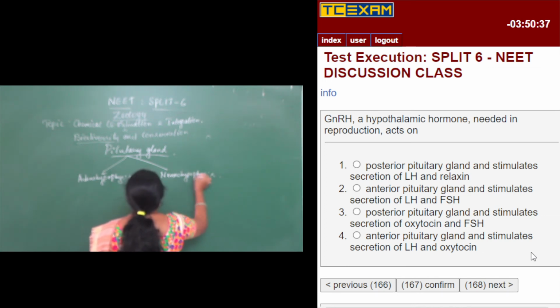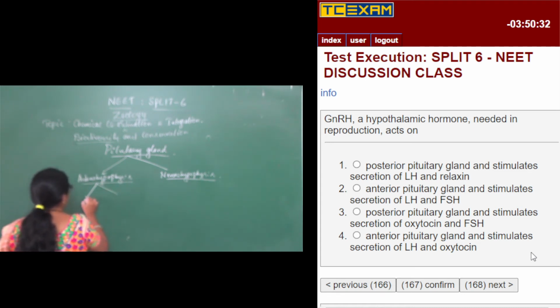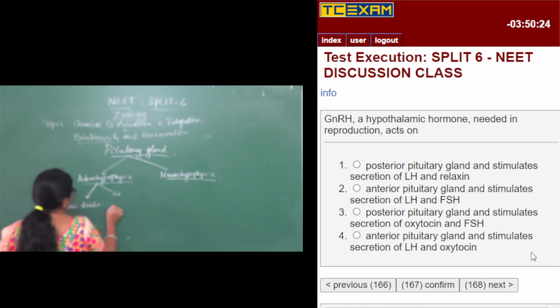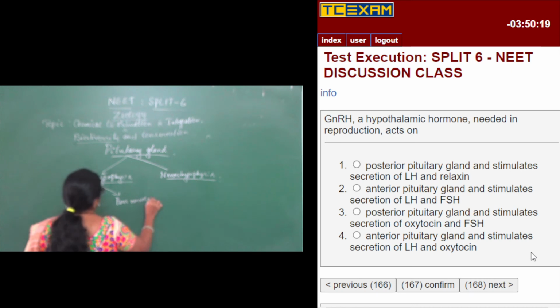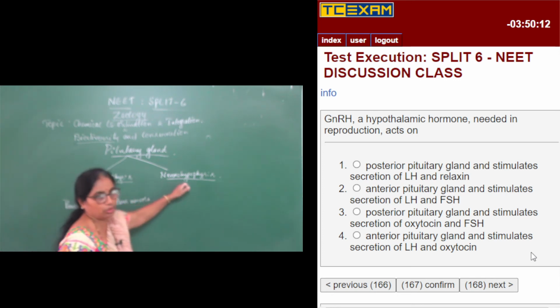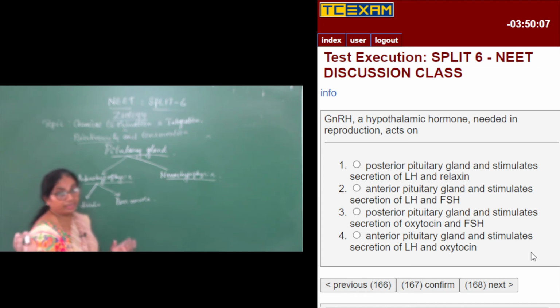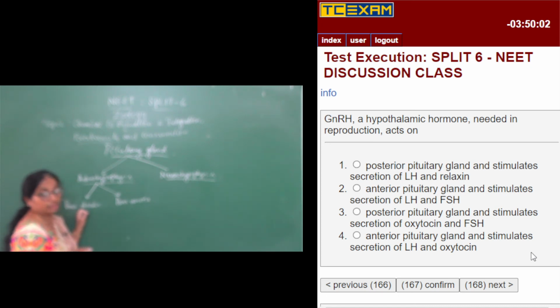This adenohypophysis is once again divided into two parts. One is called pars distalis, and the other is pars nervosa. Here we don't have anything called an intermediate lobe. It is called the anterior lobe and this is called the posterior lobe. The intermediate lobe is fused in human beings with the anterior lobe.